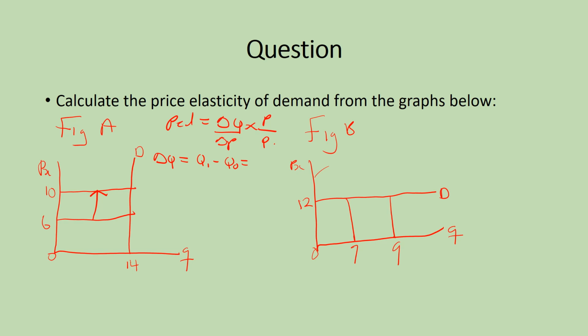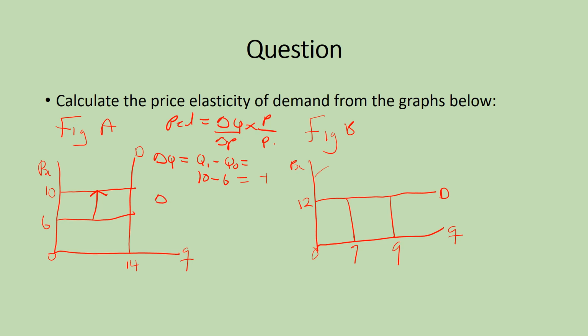Now the initial quantity we have 6, and the new quantity, the initial price is 6, and the new price is 10. So it means we are going to have 10 minus 6, which is 4.